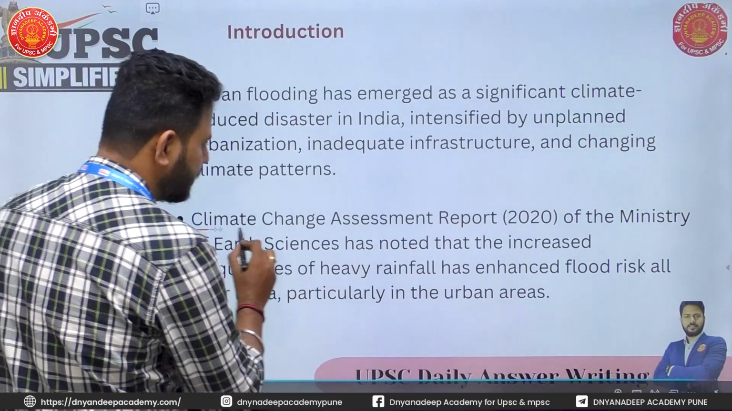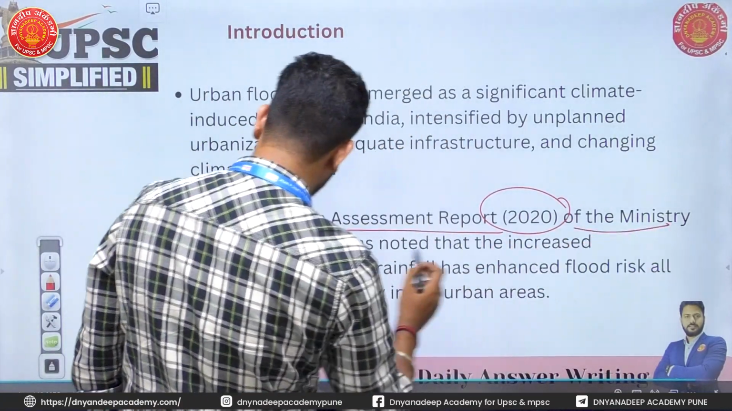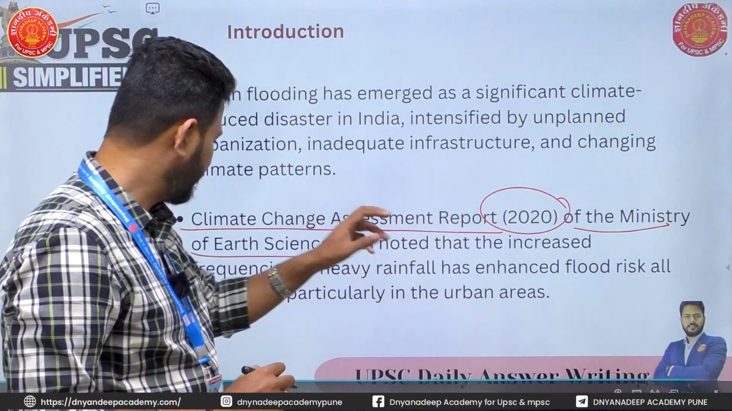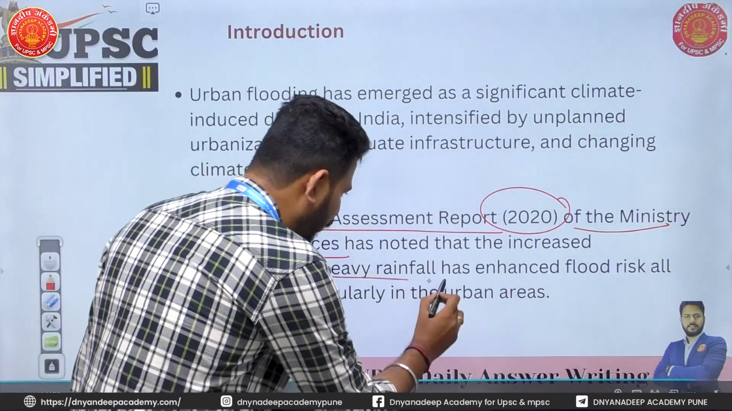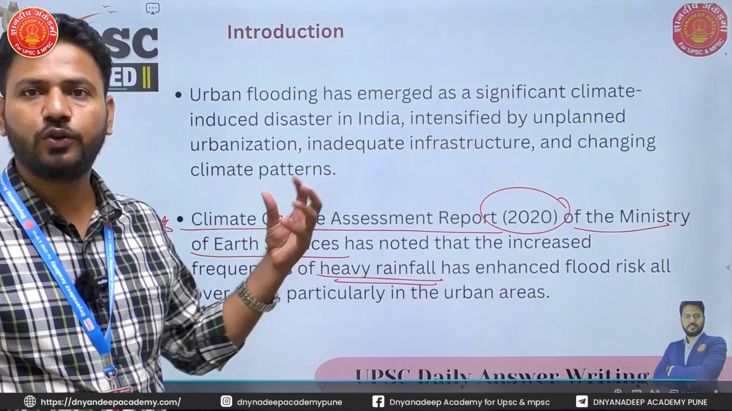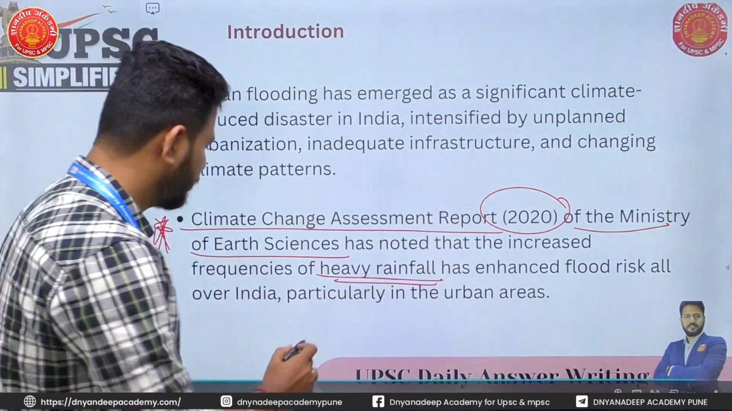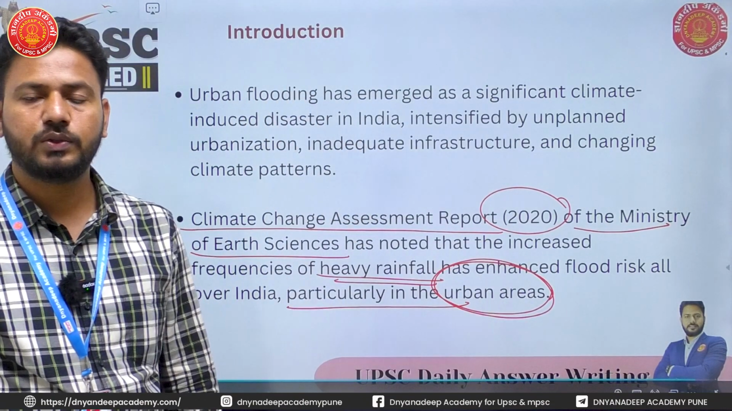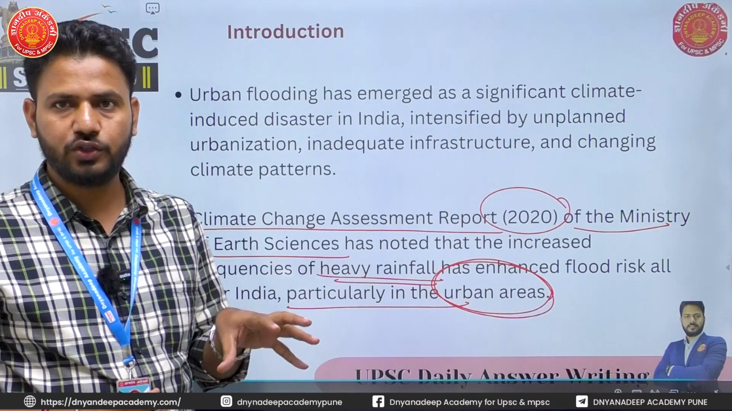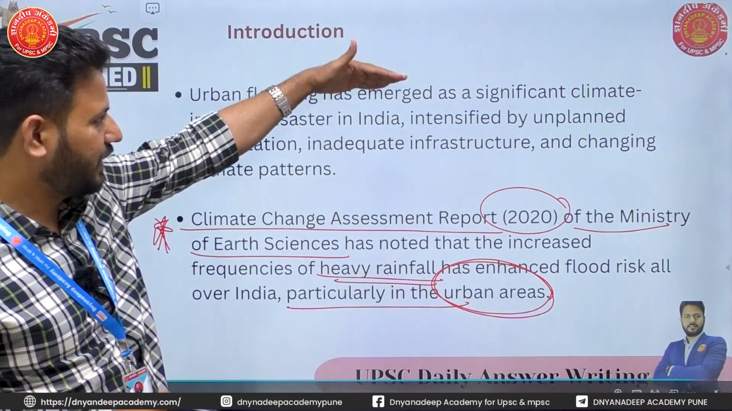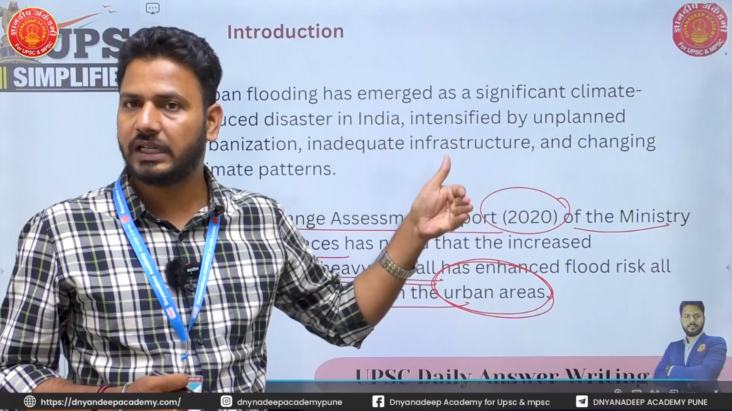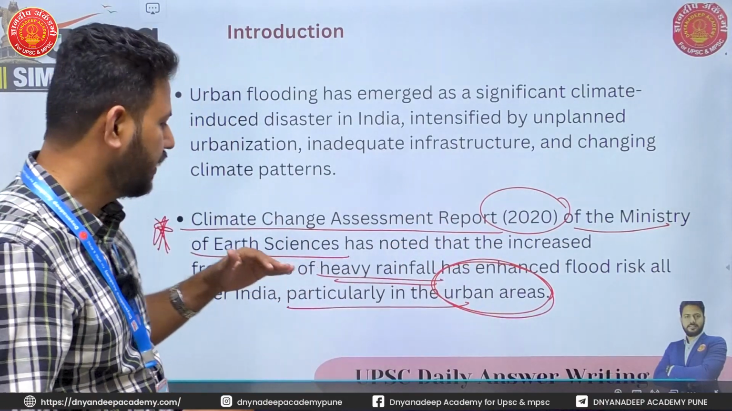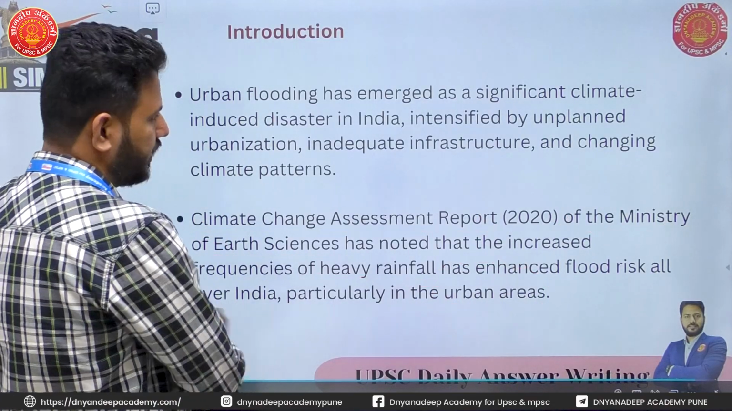At the same time, I can also give an example of a report from Government of India. Okay, here, Climate Change Assessment Report 2020 by Ministry of Earth Sciences. This report has said that there has been increased frequency of heavy rainfall, which is resulting in floods across India, and particularly in the urban areas. Okay, so what I'm doing is I'm linking this issue with one government report. At the same time, I'm very briefly telling in the introduction itself what are the probable causes of urban floods in India. Okay, so this is how you can start your introduction.